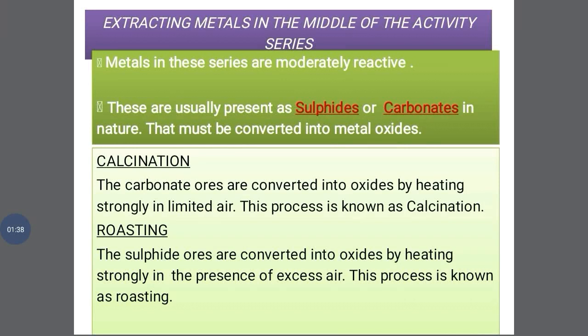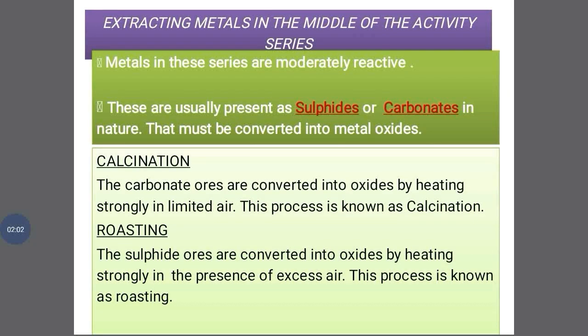Here, extracting metals in the middle of the activity series. These metals are moderately reactive and usually they are present in the sulfide or carbonate forms, as metal sulfides or metal carbonates, zinc sulfide, zinc carbonate, etc. That must be converted into metal oxide first. So we apply two different methods for that, calcination and roasting.